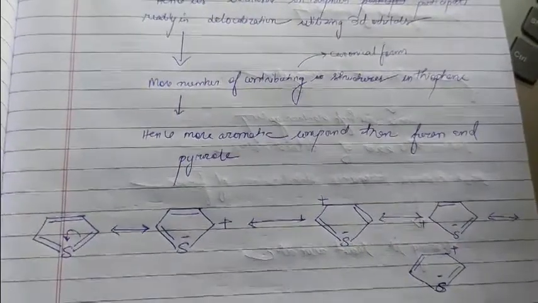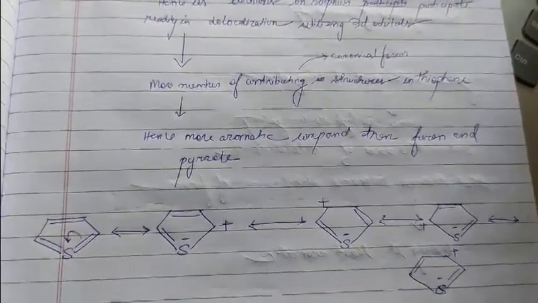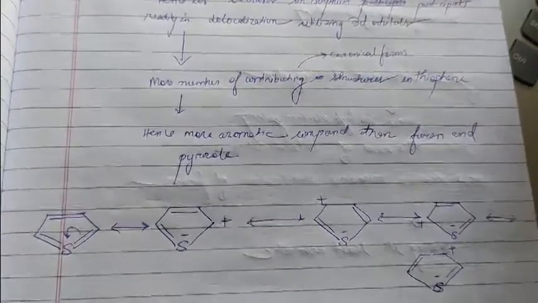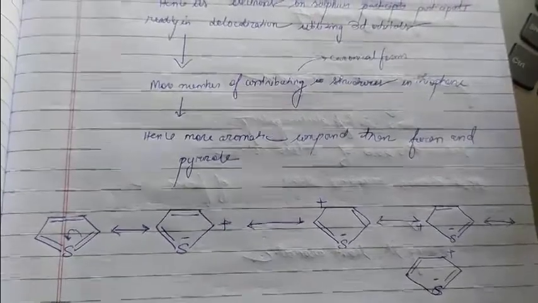As I will take a minute to show you, these are the various canonical forms that can happen if 3d orbitals of sulfur are used.